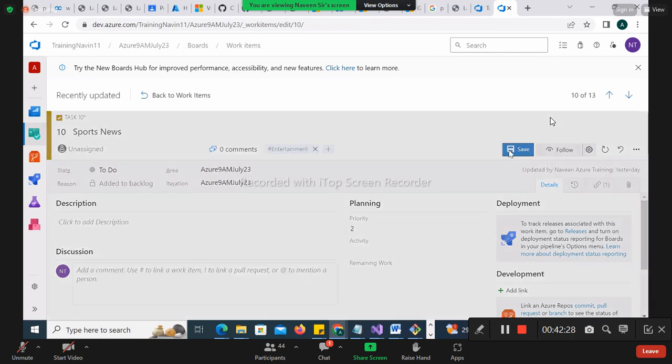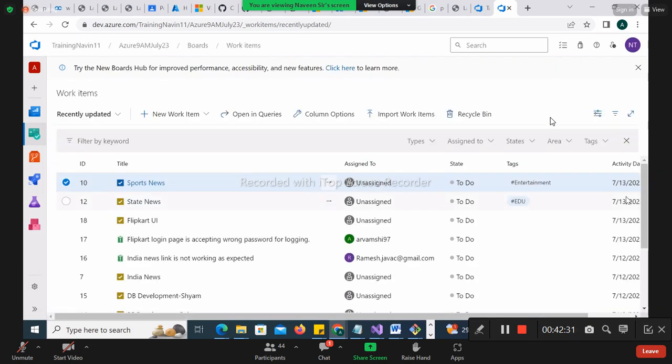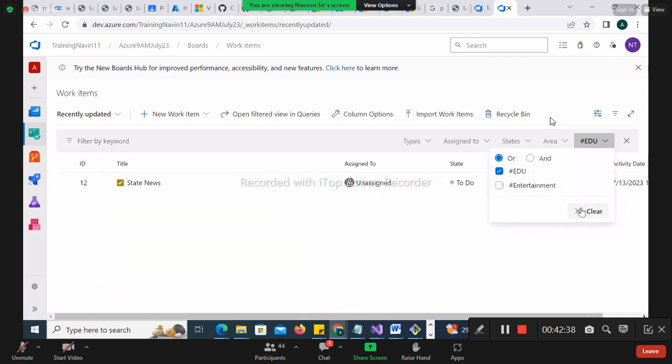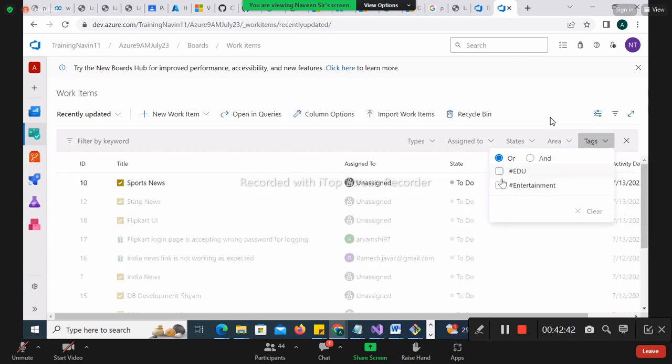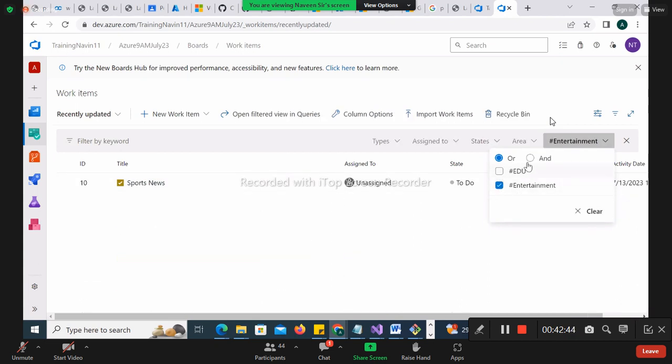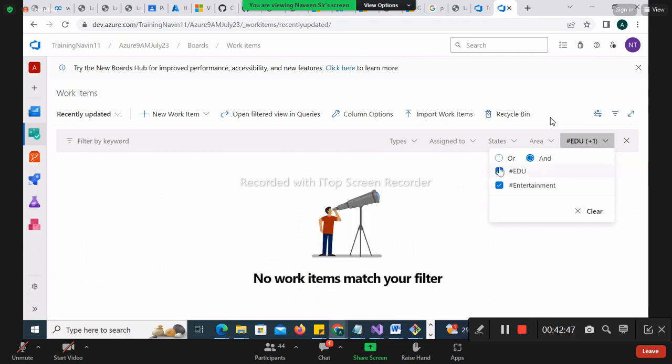Now we can go back to your work item list. You can see that here itself you can go ahead with tags and filter. Let's say I want only education, only one will come. I want only entertainment, one will come. Let's say I want both, education and entertainment, then nothing is there, since no task has both. Is it clear? Okay, so these are all the things you have to know.